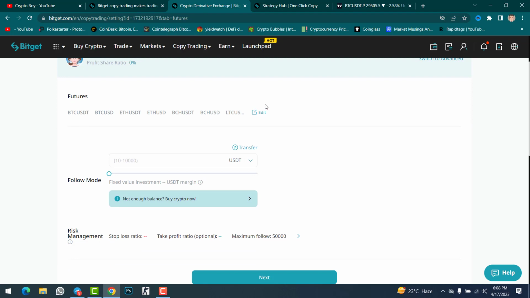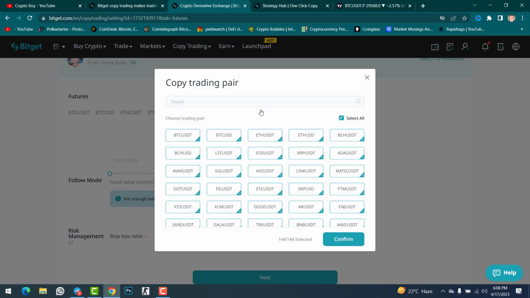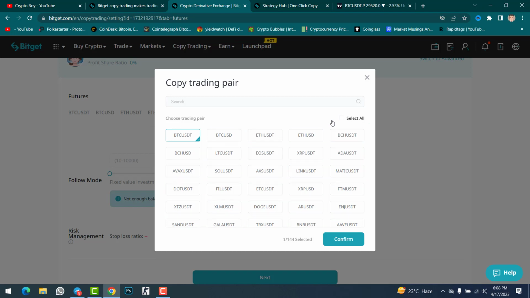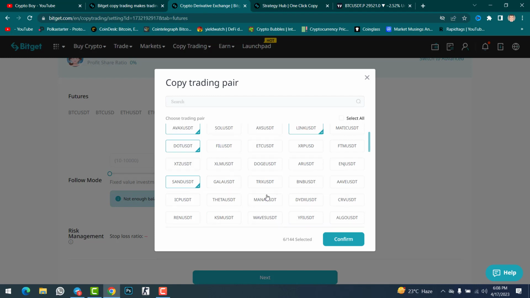First of all, let's edit the trading pairs, because there are lots of trading pairs you can check in here. I want to select manually. I want to go with BTC, Ethereum, and then Link, AVAX, DOT, and then I want to go with Gala and Dogecoin. Okay, this is fine. Click on confirm.